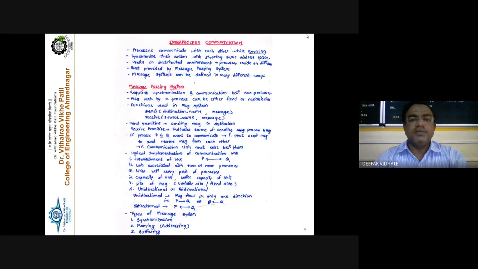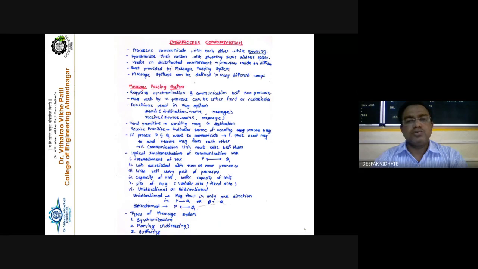Processes communicate with each other with the help of IPC while running, means at the time of execution they communicate through the IPC mechanism. And this IPC mechanism, or inter-process communication mechanism, is implemented with the help of the message passing system. So what exactly is the message passing system? The message passing system says that both parties, the sender and the receiver, two communicating processes, are ready to communicate with each other through this particular system.